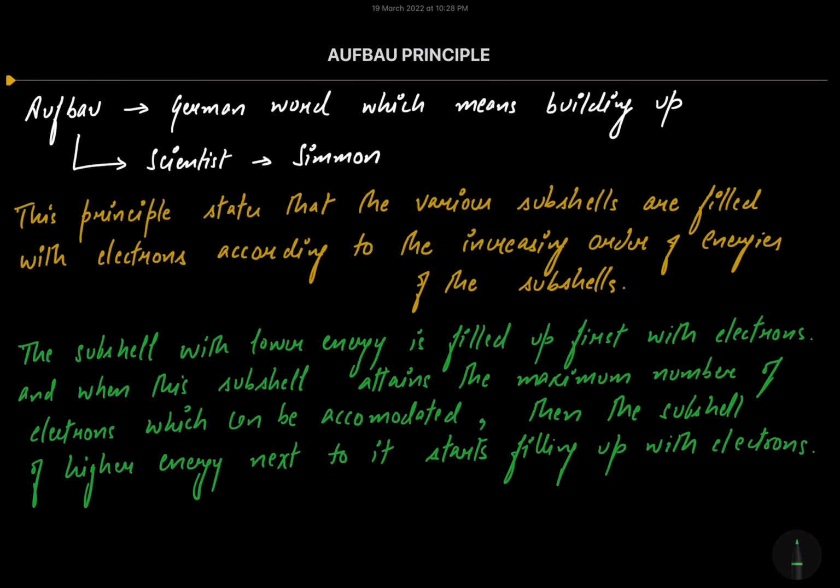So it says that the various subshells are filled with electrons according to the increasing order of energies of the subshells. The subshell with the lower energy is filled up first with electrons, and when this subshell attains the maximum number of electrons which can be accommodated, then the subshell of higher energy next to it starts filling up with electrons. So let me take an example.